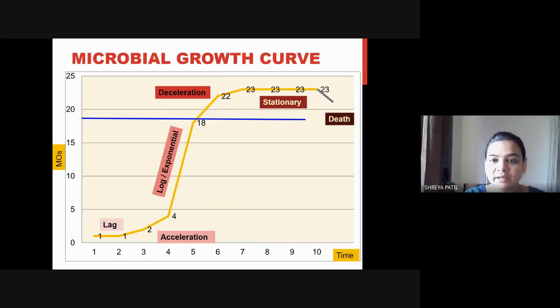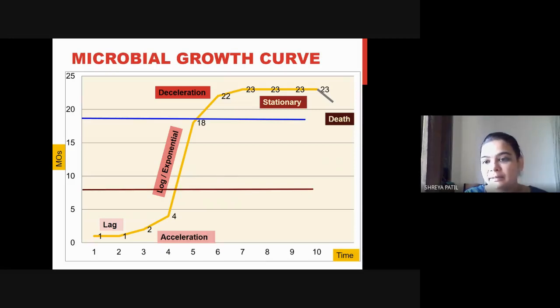So here also, this blue line is for the amount of biomass, the cell number. In continuous fermentation, the cell number remains the same. Of course, this is about the log phase. Once the log phase is achieved, the cell number is going to remain the same, not at the beginning.